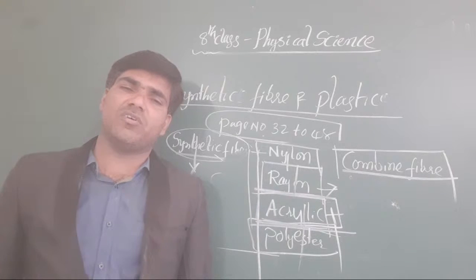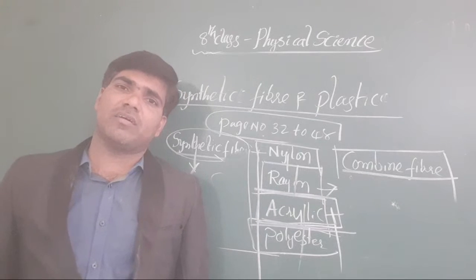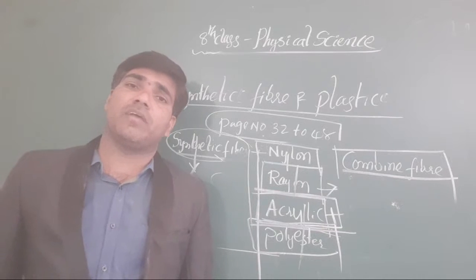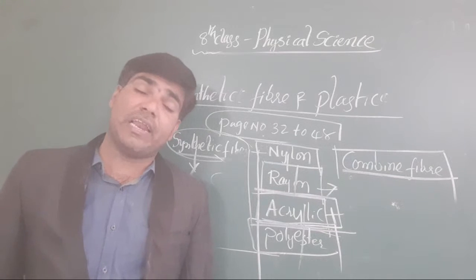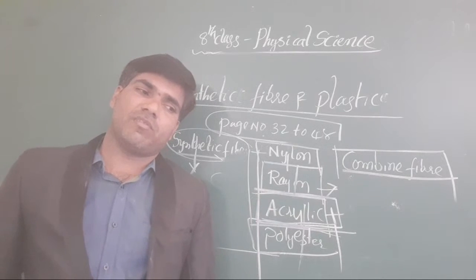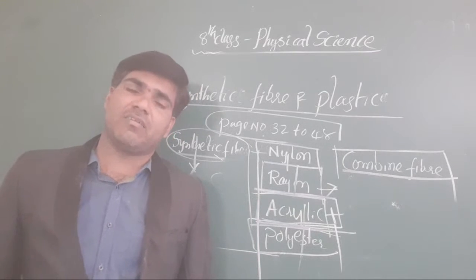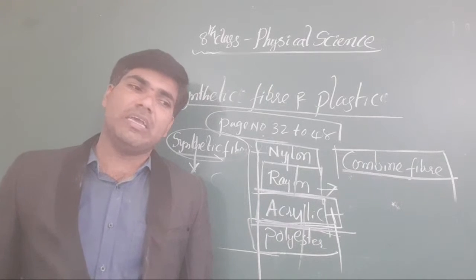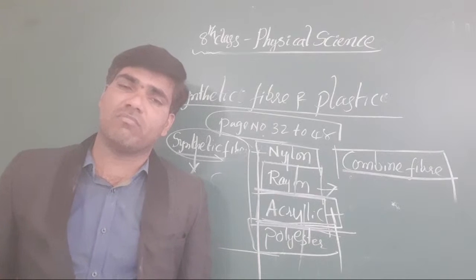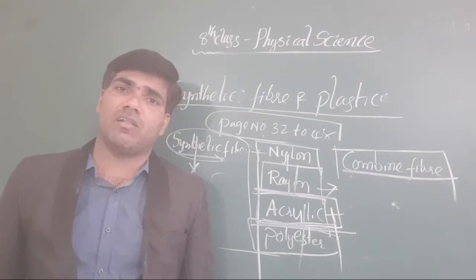Based on the symbols, we go for warm wash, cold wash, dry clean, bleach clean, or less heat iron or high heat iron. Once go through the symbols and what they represent.